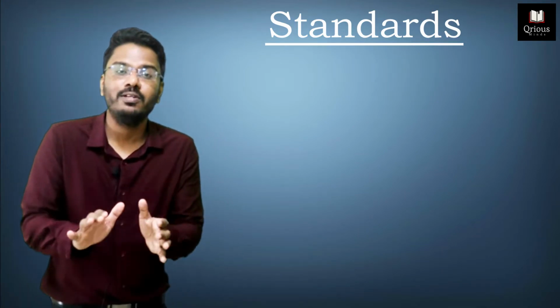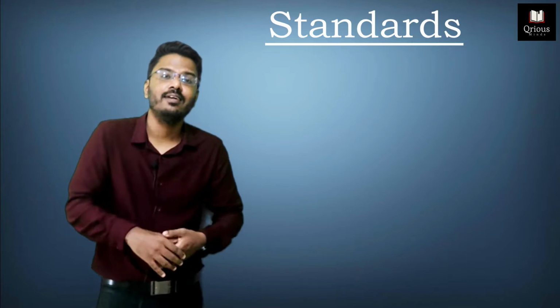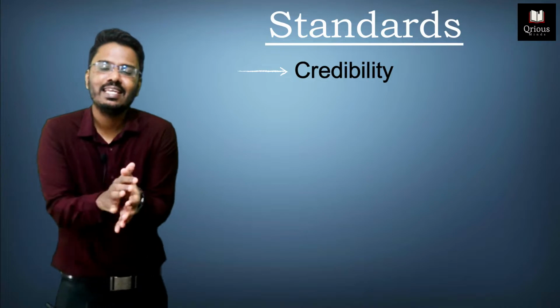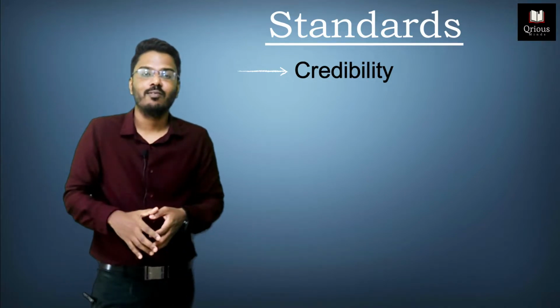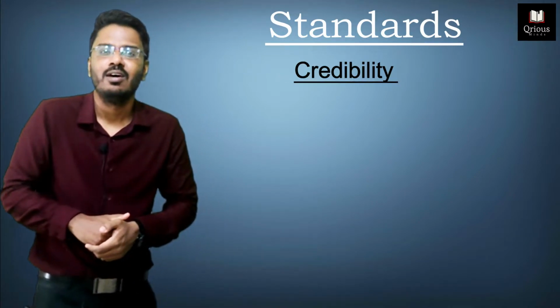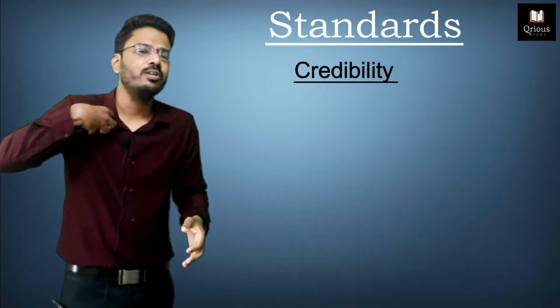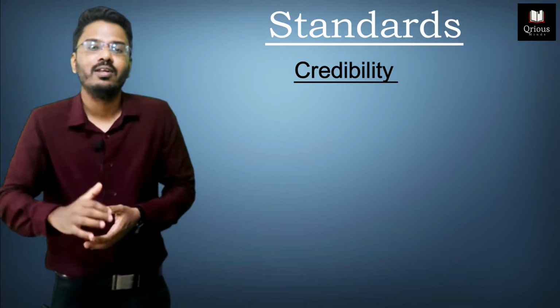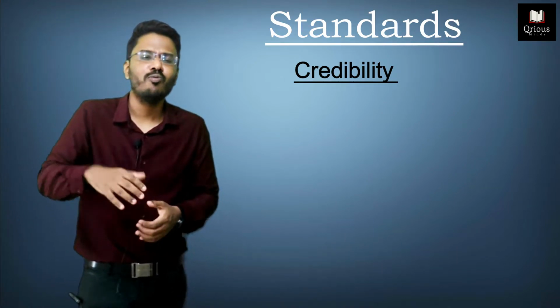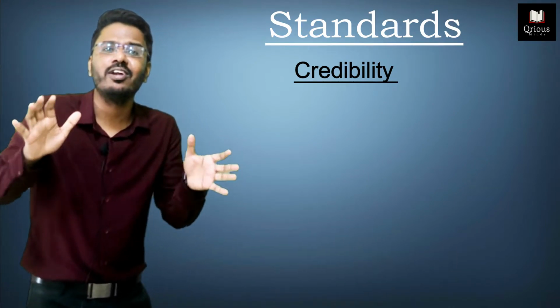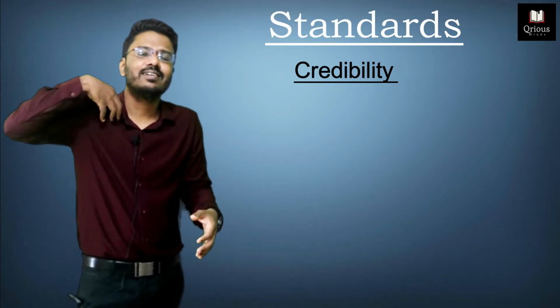After discussing competence and confidentiality, the third C that comes is credibility. We often say that the forwarded messages that we are receiving on WhatsApp and Facebook are not credible, right? We often use the term credible when it comes to these forwarded messages. So what does credibility mean?